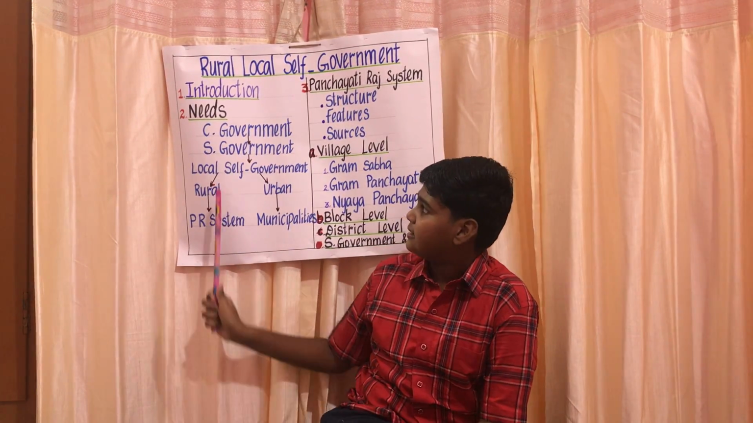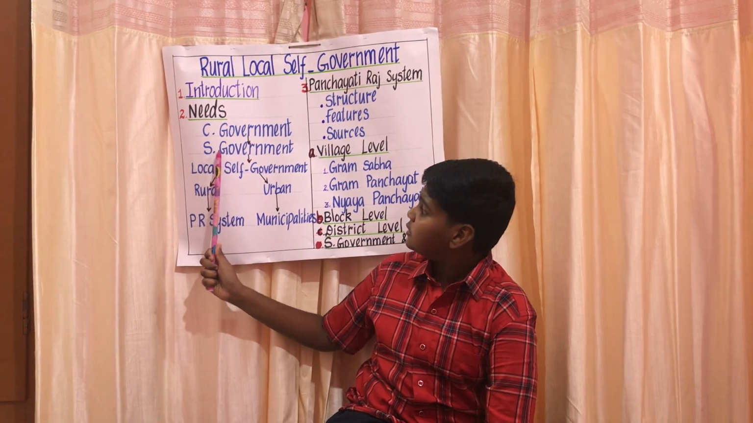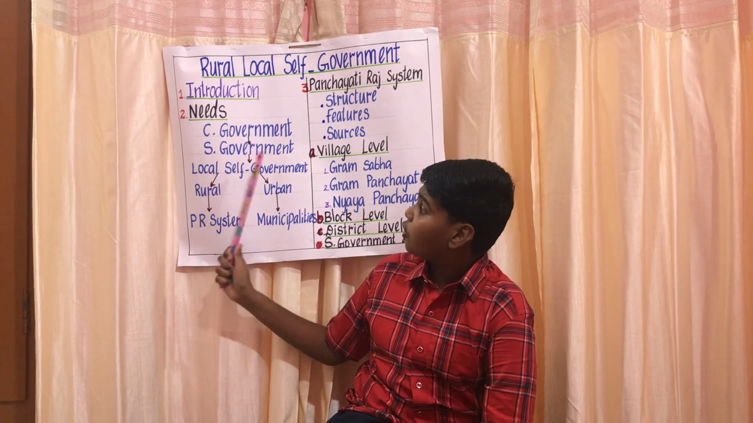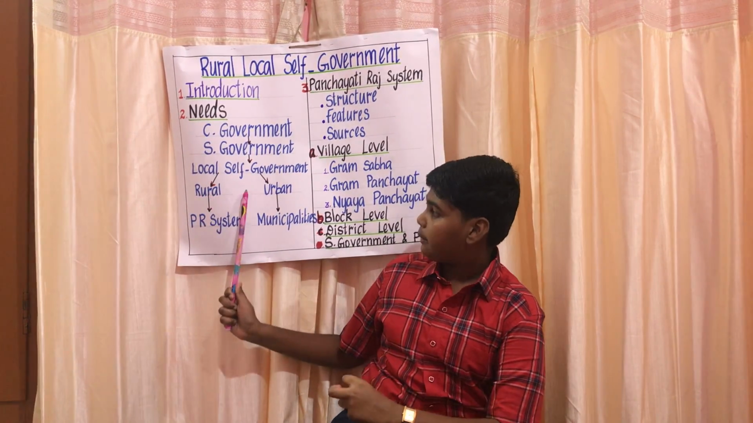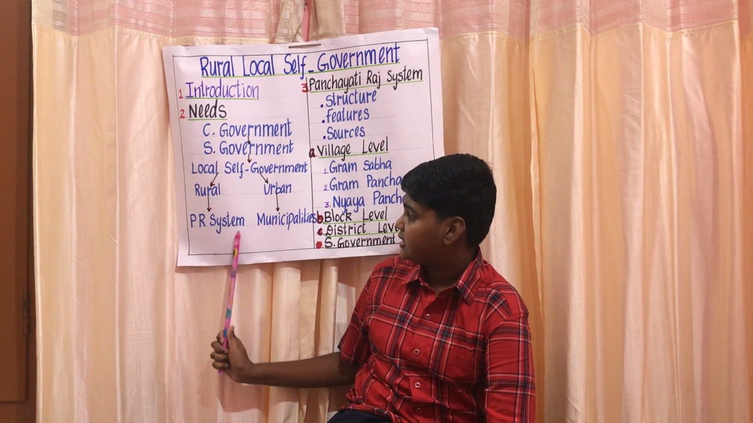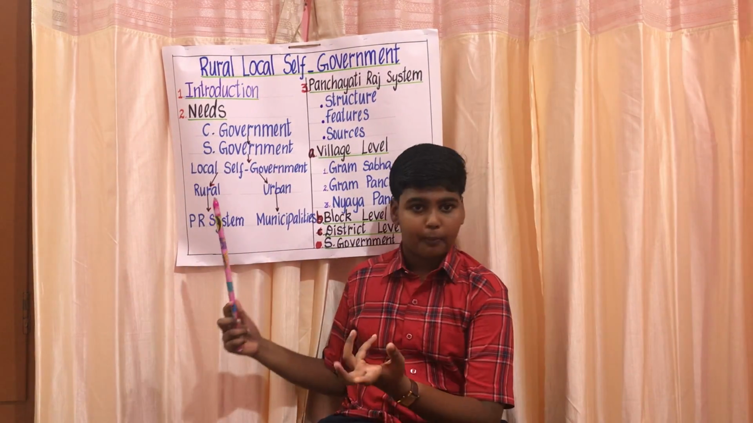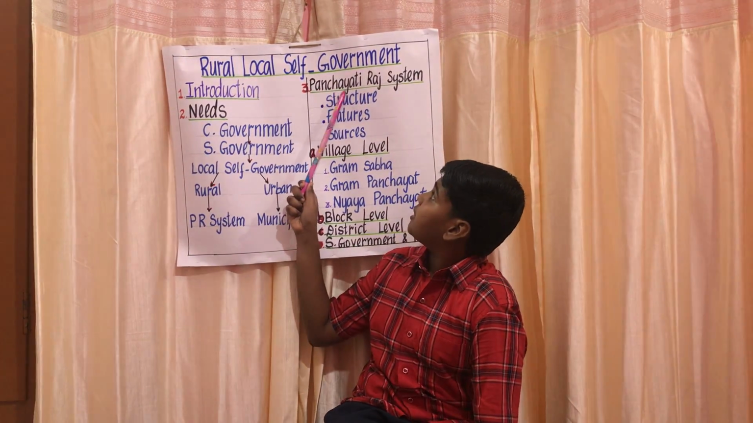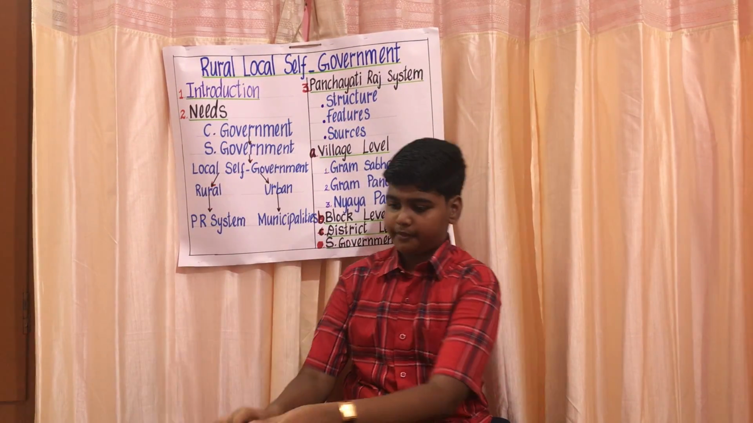Let me explain this. The first position is the central government. Second is the state government. Third is local self-government, divided into two: rural, that's the village area, and urban, cities and towns. Rural is ruled by the Panchayati Raj system, and urban is ruled by the municipalities and also the municipal corporation. Now we can learn about the Panchayati Raj system, its structure.